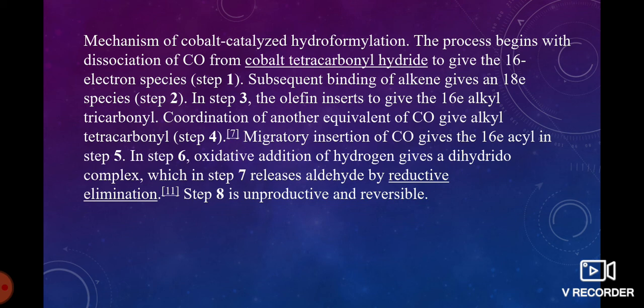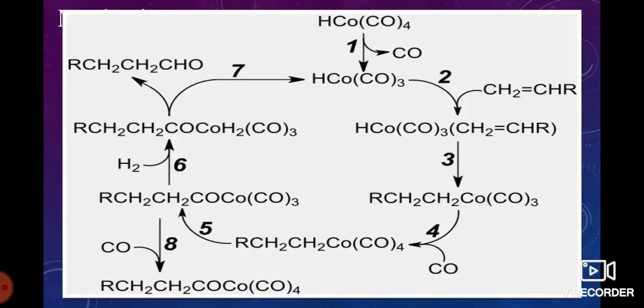Coordination of another equivalent of CO gives the alkyl tetracarbonyl. Migratory insertion of CO gives a 16 electron acyl in the fifth step, whereas in the sixth step oxidative addition of hydrogen gives a dihydrido complex, which in step 7 releases the aldehyde by reductive elimination, whereas step 8 is unproductive and reversible.